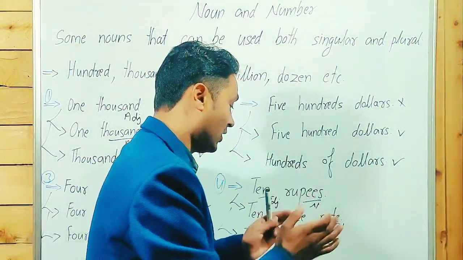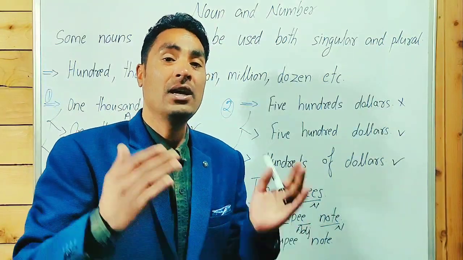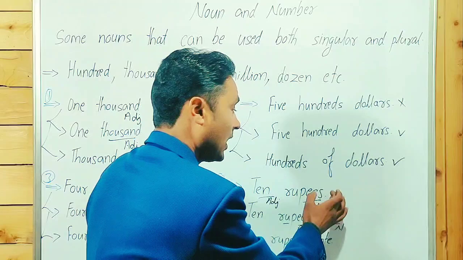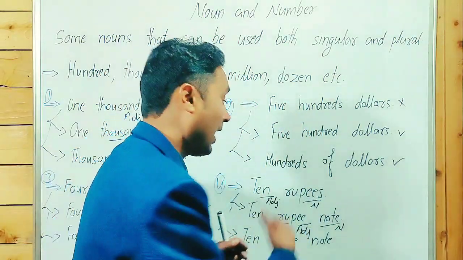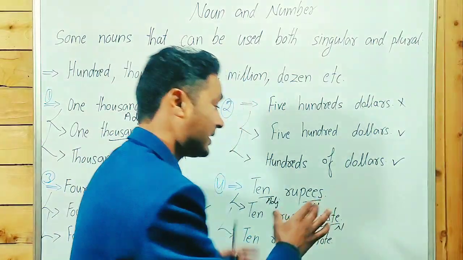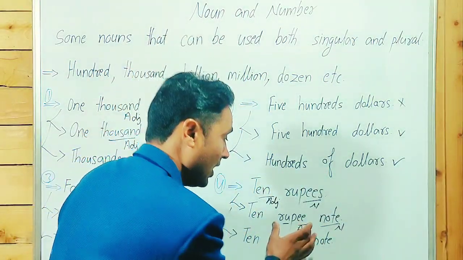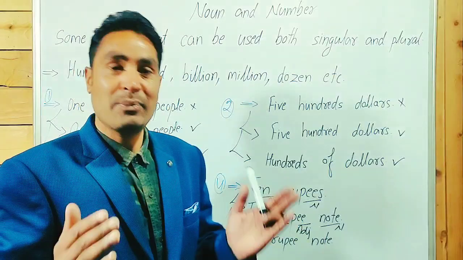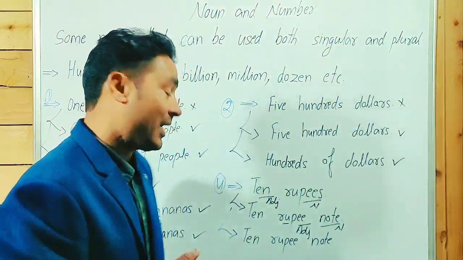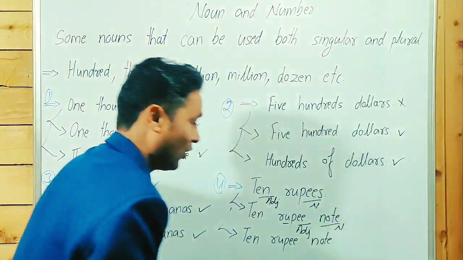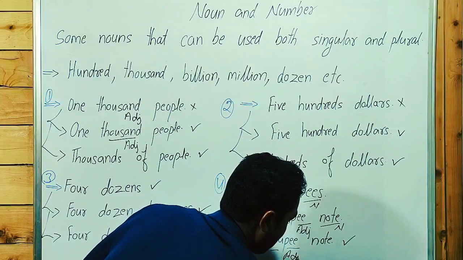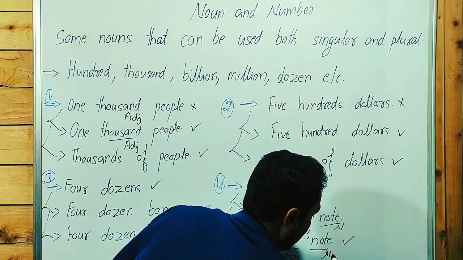10 rupee note, 5 rupee note, 15 rupee note, not rupees. We can say rupees when the noun is not given. When rupees is behaving as a noun, we can make it singular and plural. Behaving as an adjective, we can't make singular and plural. As you know very well, I repeat, adjectives don't have singular and plural forms. 10 rupee note: correct. 10 is a numeral adjective, rupee is an adjective, and note is a noun.